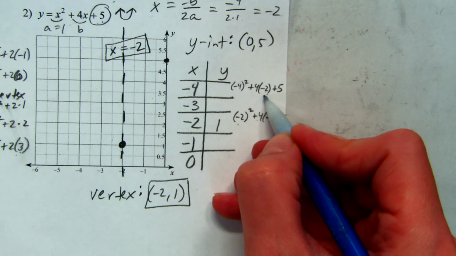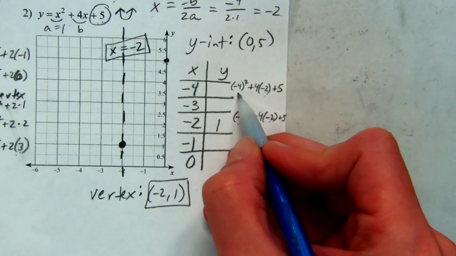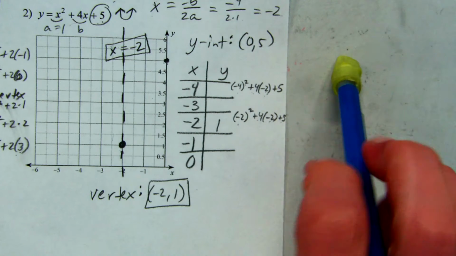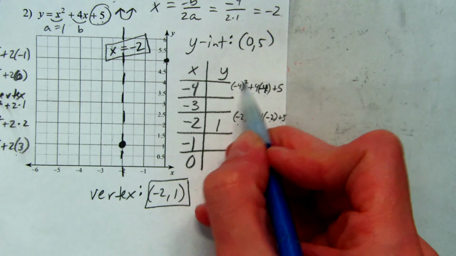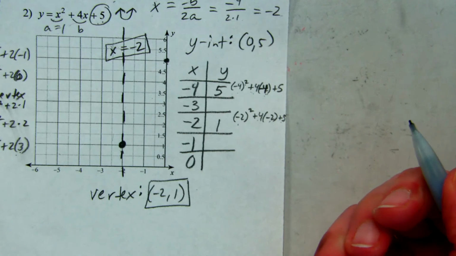16 minus 8. I have 5 written down here. I'm trying to figure if that's right. 16. What did I do? It would be negative 4. Oh, negative 4. I wrote it down wrong. I'm like, this isn't right. So it'd be 16 minus 16 plus 5. Okay, good. Glad you guys are good at math.